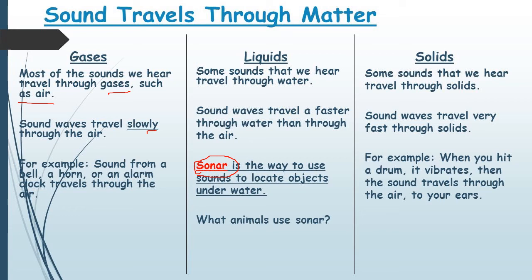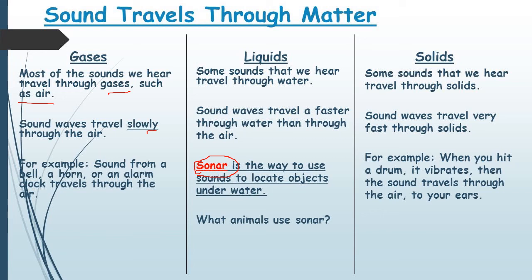Now let us come to the property of sound travelling through solids. See children, some sounds that we hear travel through solids. Sound waves travel very fast through solids. Sound waves travel slowly through gases.